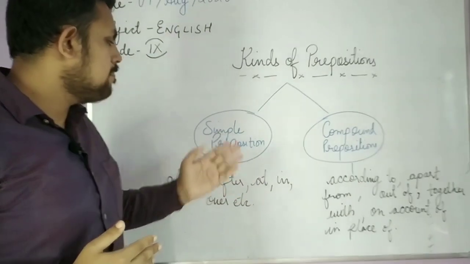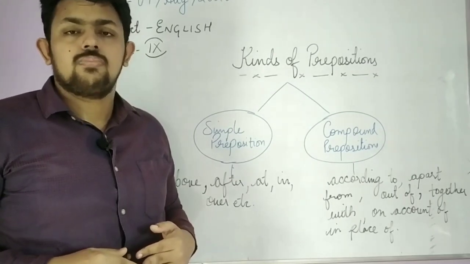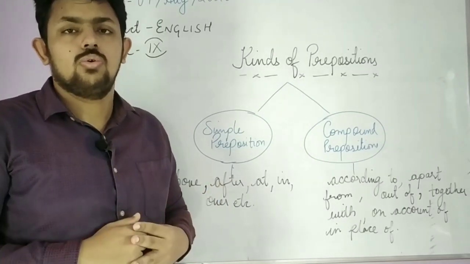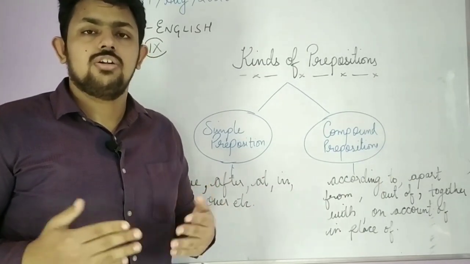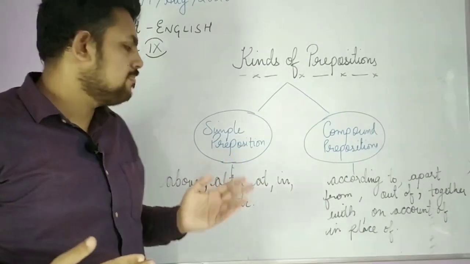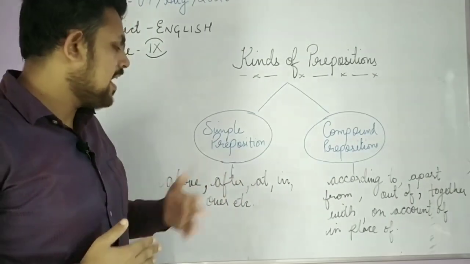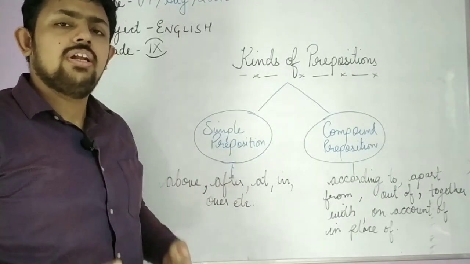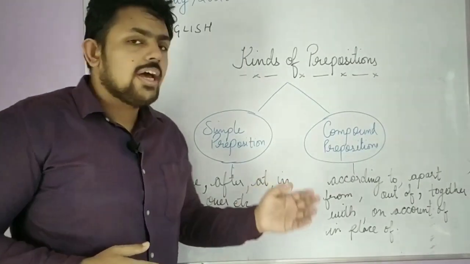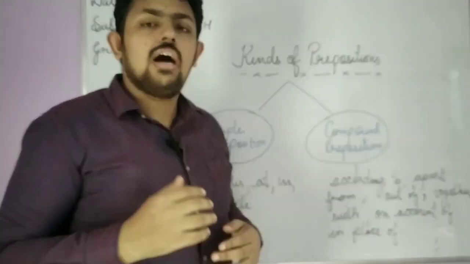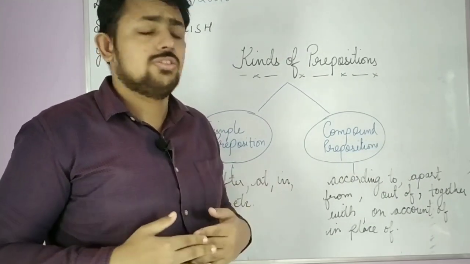See, first of all, the simple preposition. Simple prepositions are formed by just one word. The prepositions which are of only a single word are the simple prepositions. Examples: above, after, at, in, on, inside, over, and so on. Whereas compound prepositions are formed by a group of words or phrases.